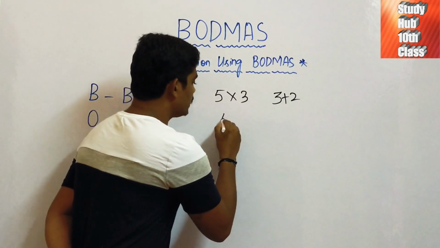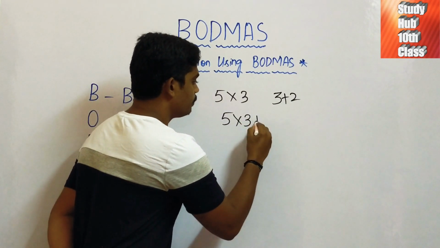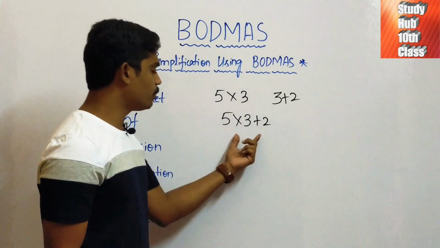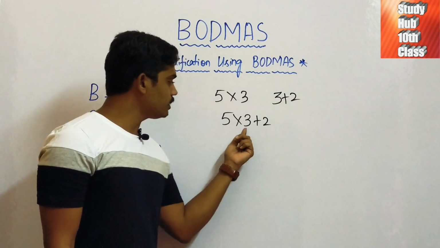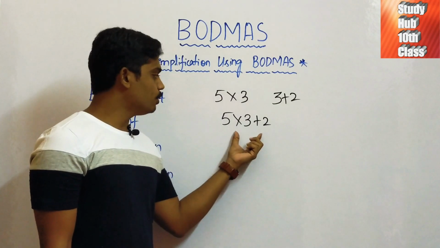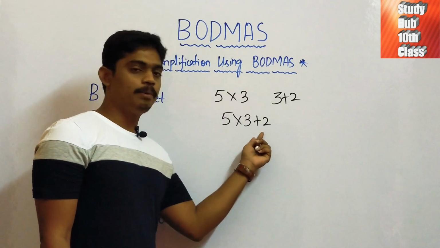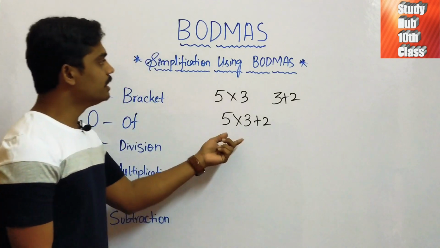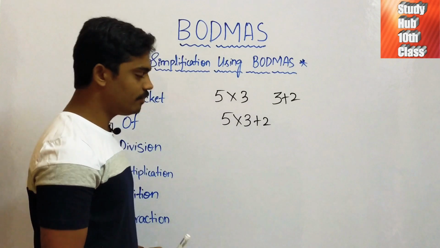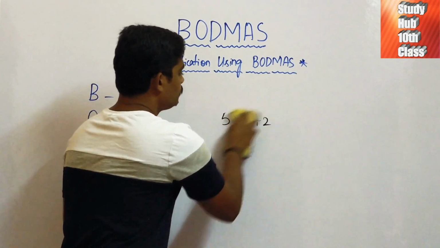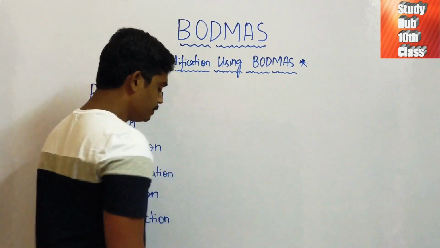But when we have a condition like 5 into 3 plus 2, here comes the problem. Which one should we apply first? Either 5 into 3 or 3 plus 2? The order of application of these mathematical operations is explained by BODMAS. So, let us learn BODMAS in detail, friends. Then, let us apply it to some problems to understand the concept.